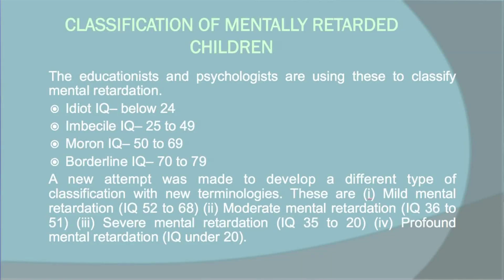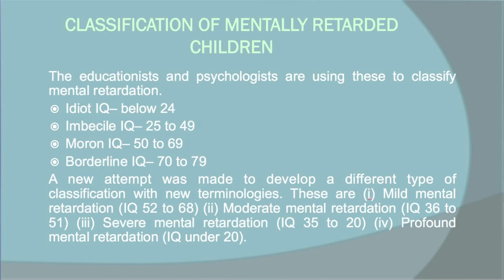Now let us look at the classification of mentally retarded children. They are classified under four categories. First, they are known as idiots. Children whose IQ is below 24 are known as idiots. That means they cannot grow above that IQ level of 20, and they need clinical treatment. If clinical treatment is provided to them, then only their IQ level might grow, but their normal IQ is below 24.